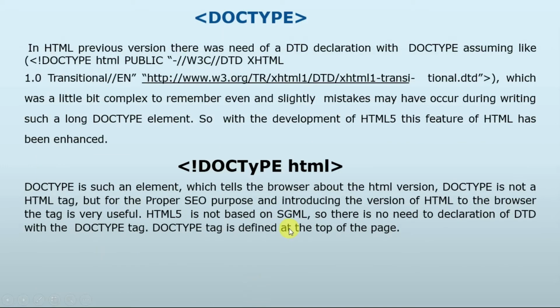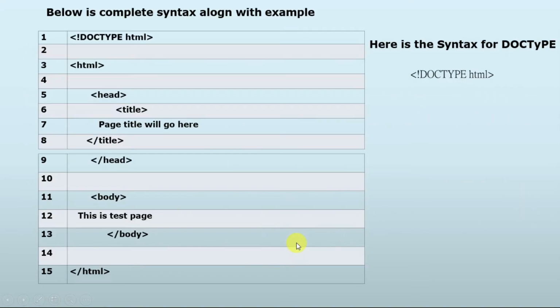So doctype. What is doctype in HTML? That is a basic question that can arise during an interview round. The simple answer is that doctype is an element which tells the browser about the HTML version. You can simply say that it is an element that is used to define the version of HTML. Doctype is not an HTML tag, but for proper SEO purposes and introducing the version of HTML to the browser, the tag is very useful. HTML5 is not based on SGML, so there is no need for a DTD declaration with the doctype tag. So let's have a look at an example of an HTML page.